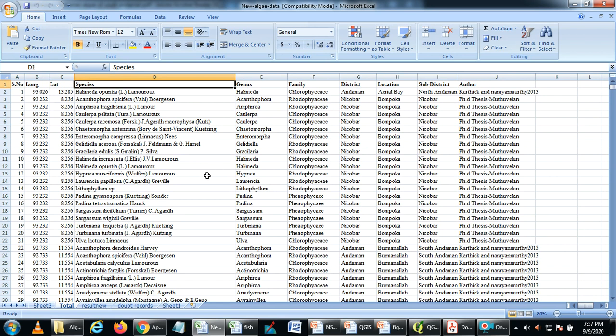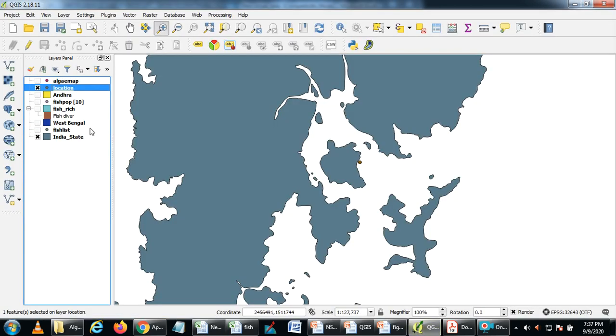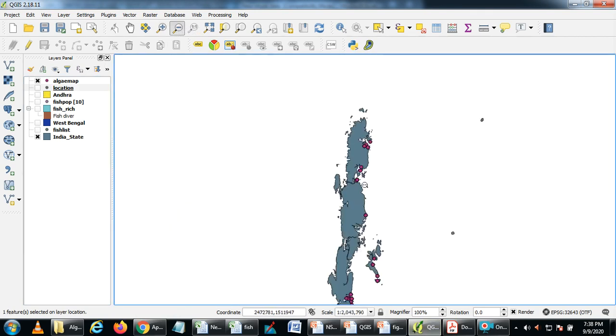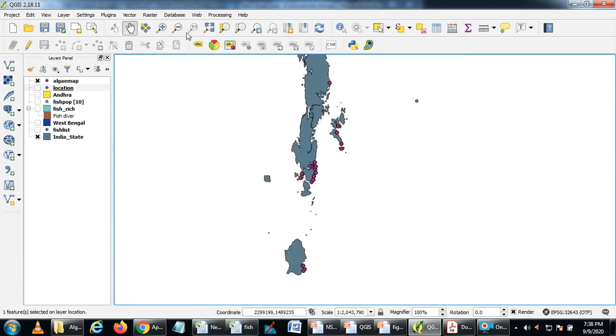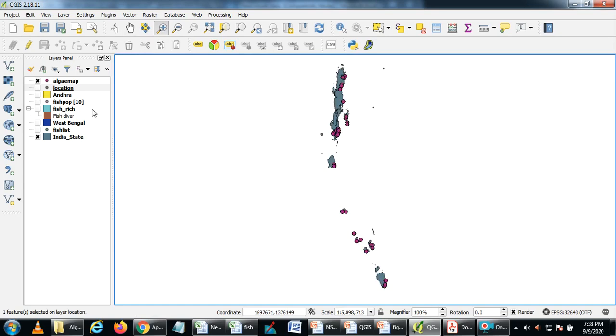Once you have completed all the cleaning, we can convert this Excel file into a shapefile or GIS layer. I already created one, but I'll show it to you first. This is the file I created. It shows the distribution of various algae across the Andaman Nicobar Islands. This layer is created using a text file, that Excel file.